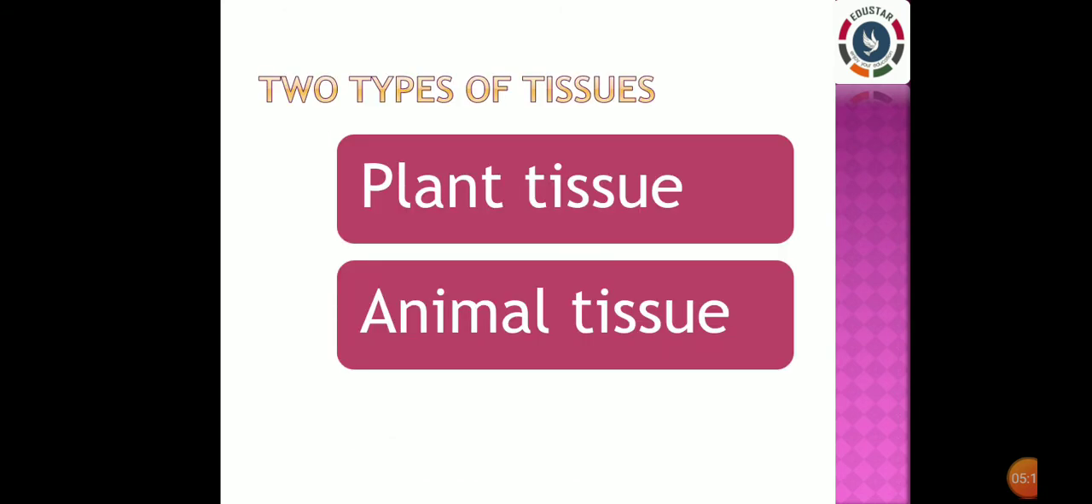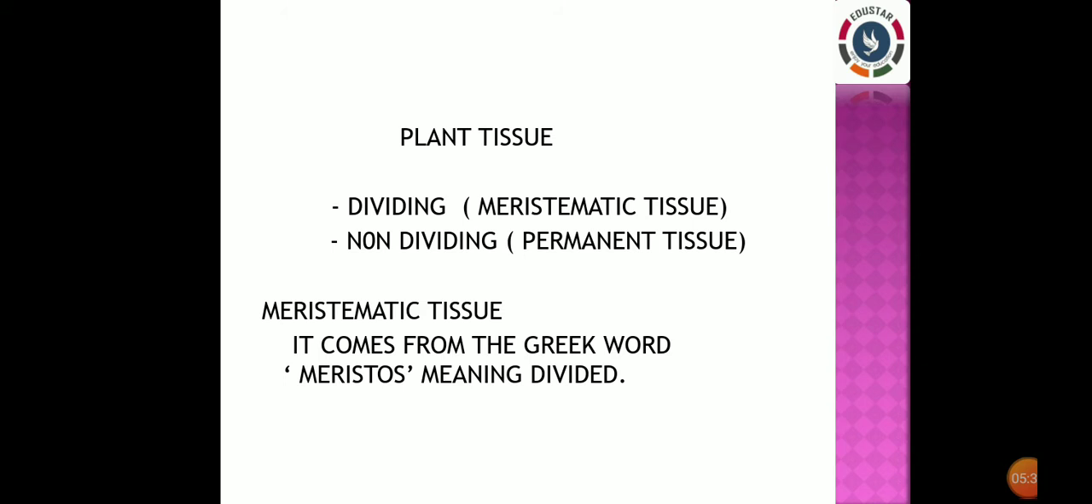Now, from this, in this lesson we are going to see two types of tissues. One is plant tissue and another one is animal tissue. Now, let us see only about the plant tissue. Do you know that there are two types of tissues in plants? One type of tissue divides throughout its lifetime, which is called dividing tissue. The other type of tissue does not have an ability to divide, which is called non-dividing tissue.